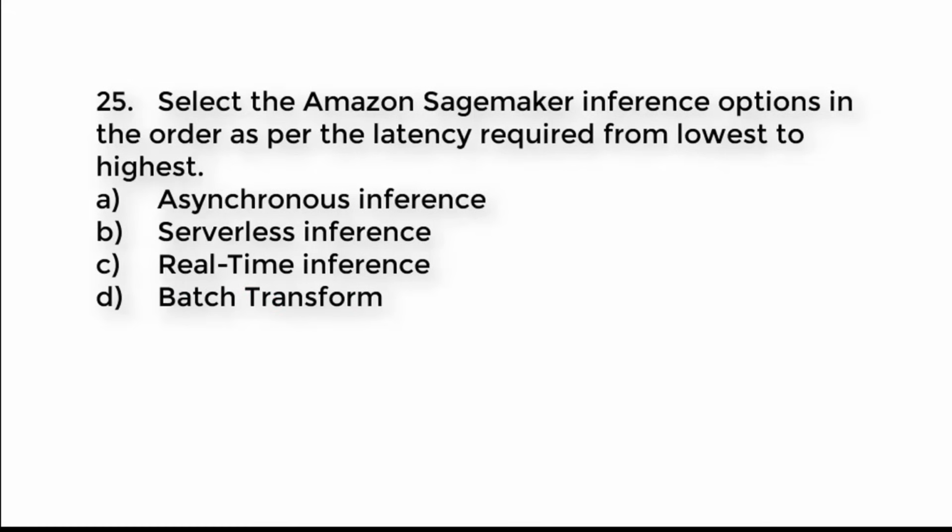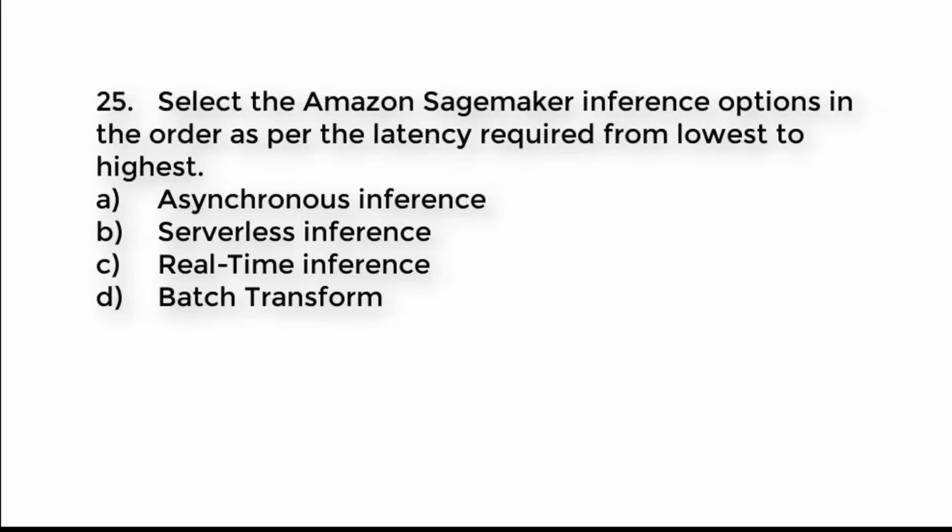Question number 25. Select the Amazon SageMaker inference options in the order as per the latency required from lowest to highest. A. Asynchronous inference, B. Serverless inference, C. Real-time inference, D. Batch transform. Try to guess the right sequence or order based on the latency required.